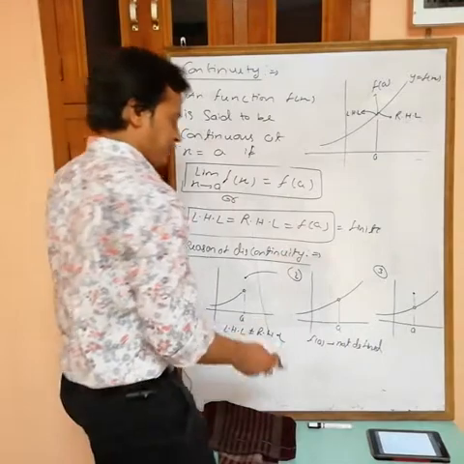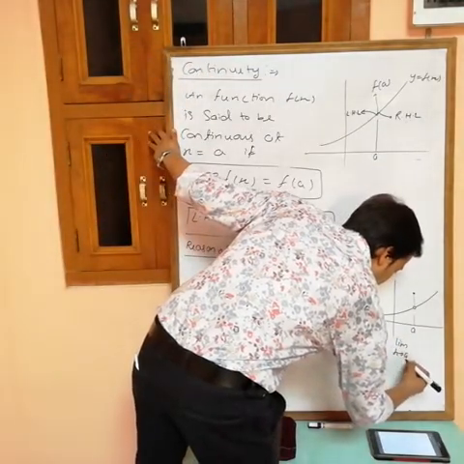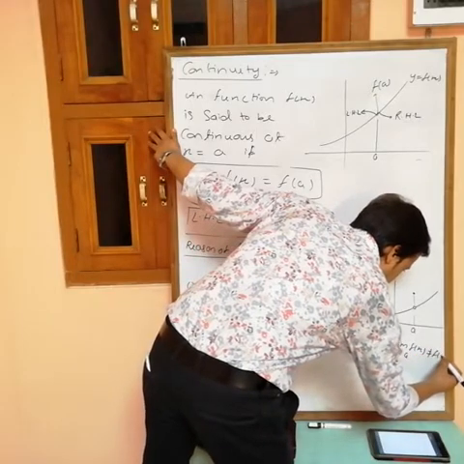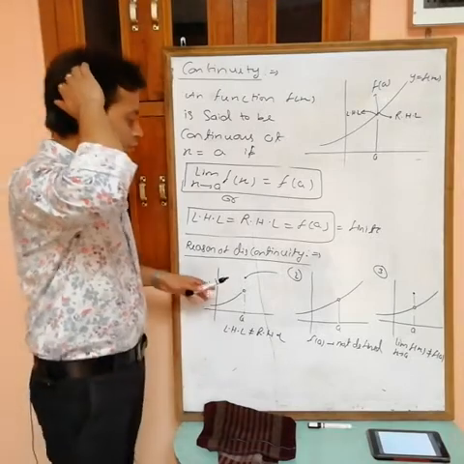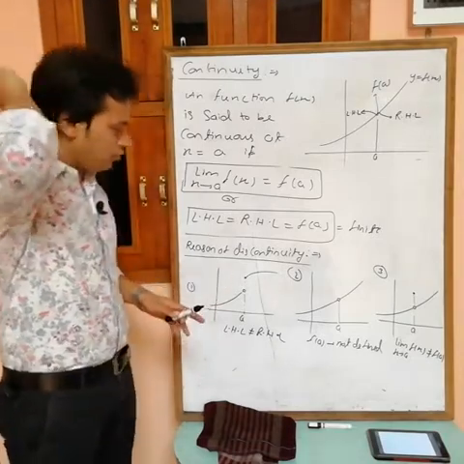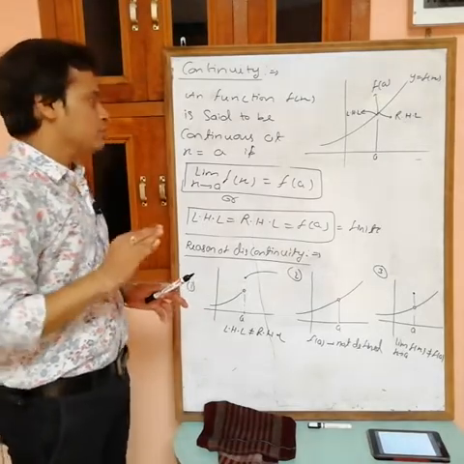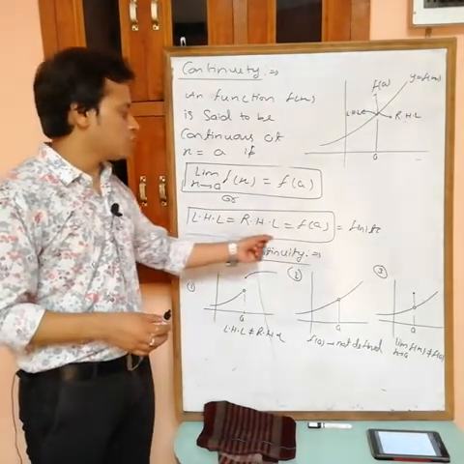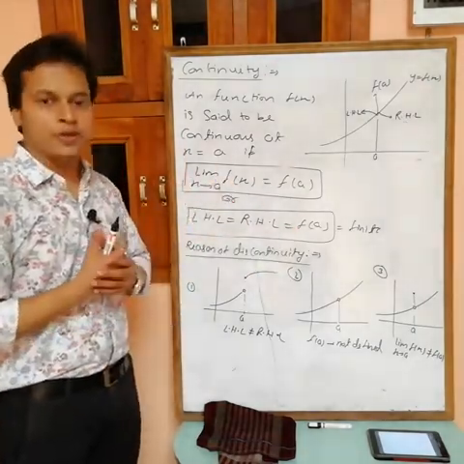So what is the reason? The limit as x tends to a of f(x) is not equal to f(a). So these are the three main reasons for discontinuity. A function is said to be continuous at x equals a if LHL equals RHL equals f(a). It means the limit is equal to f(a).